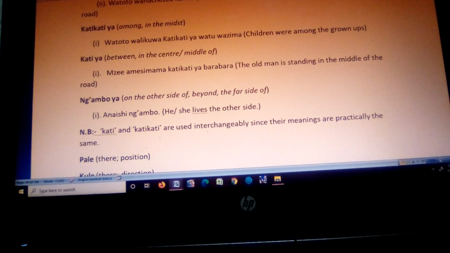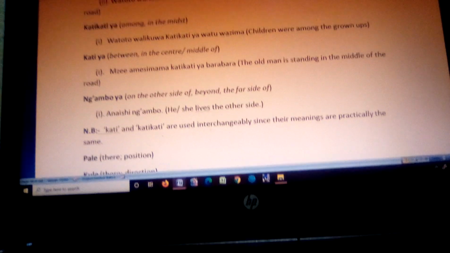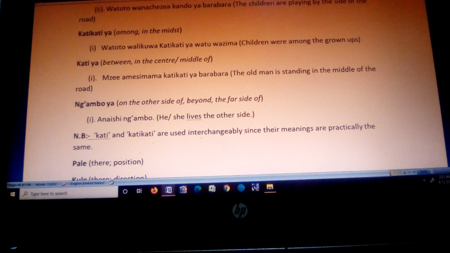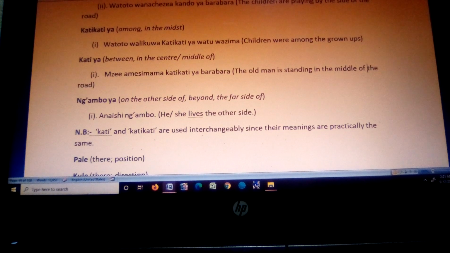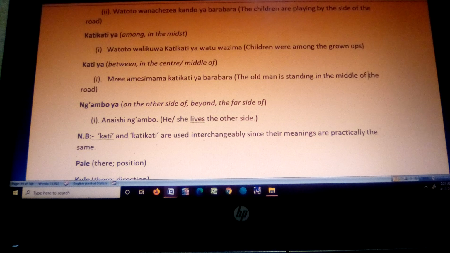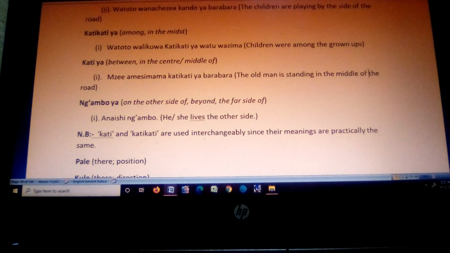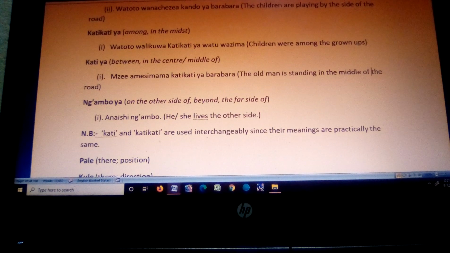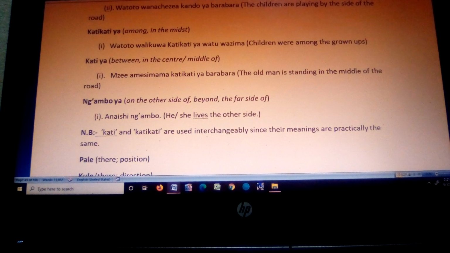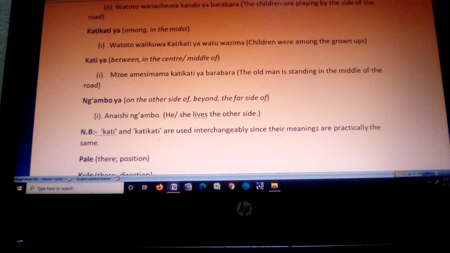Ngambo is just on the other side. So ngambo can be maybe abroad. It can mean the other side of the river, or a mountain, but it just means the other side. He or she lives the other side. Even it can be a road, but usually it's something big dividing, usually the other side of something.